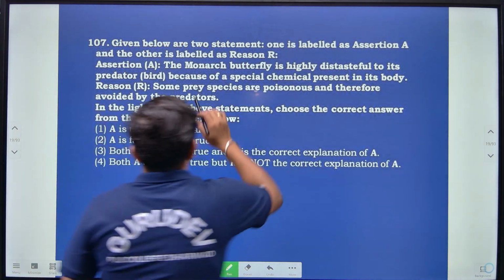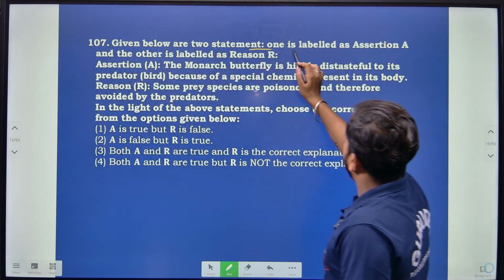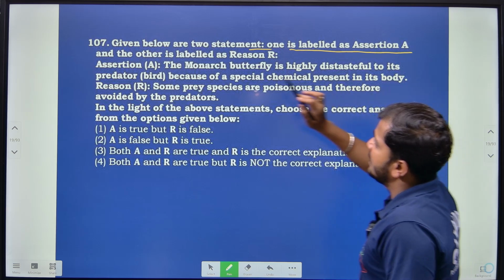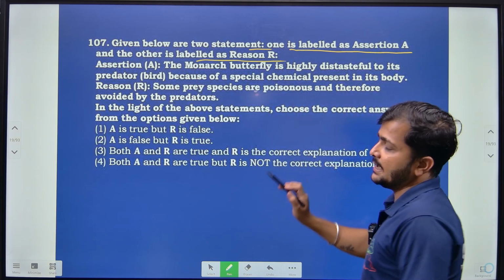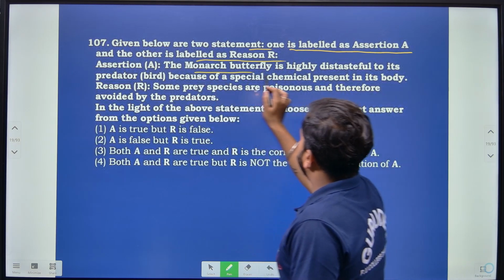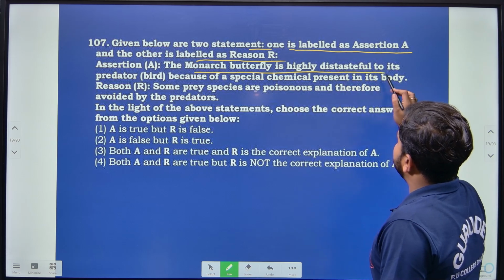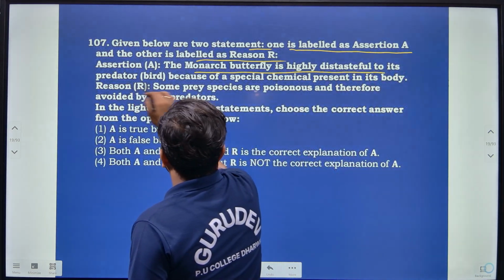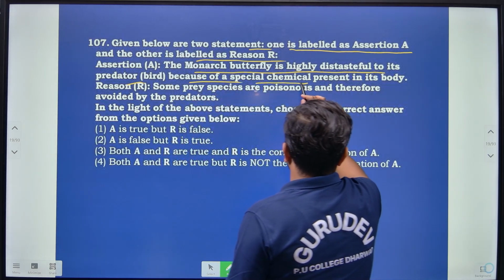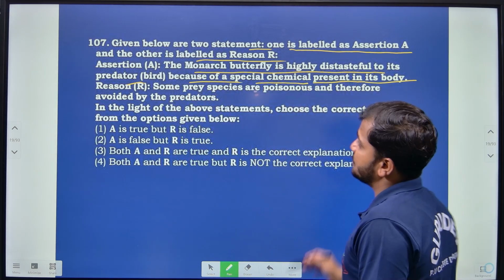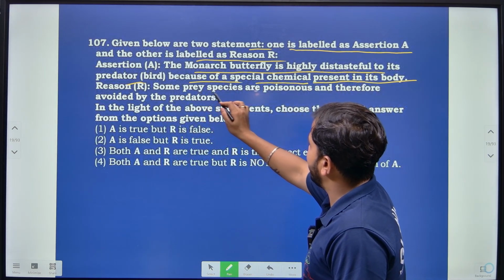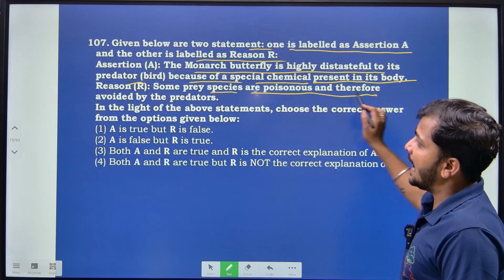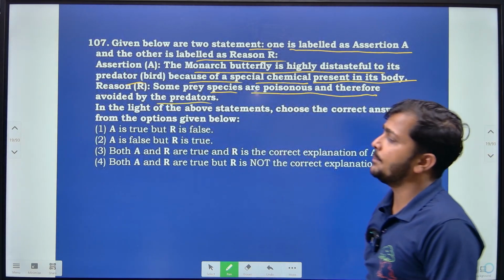Then given below are two statements. One is labeled as assertion and the other is labeled as reason here, right? The monarch butterfly is highly distasteful to its predator because of the special chemical present in its body. Some prey species are poisonous and therefore avoid the particular predators.